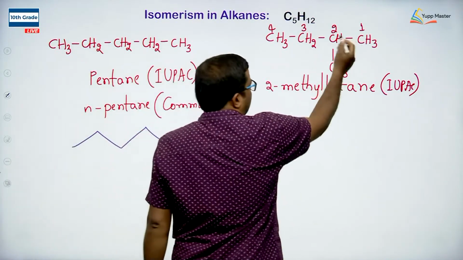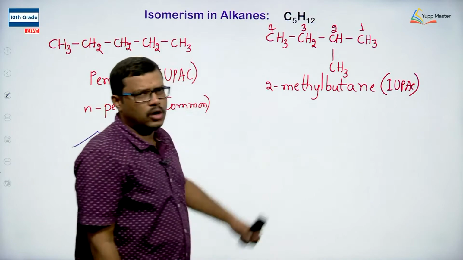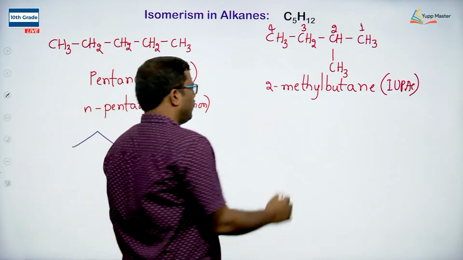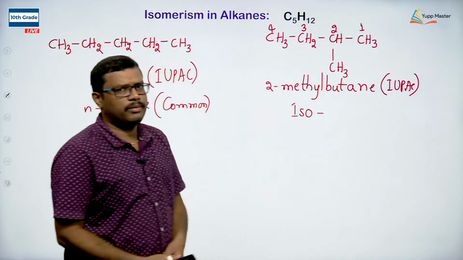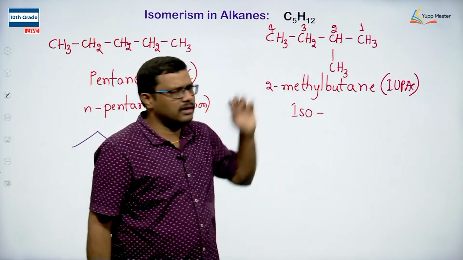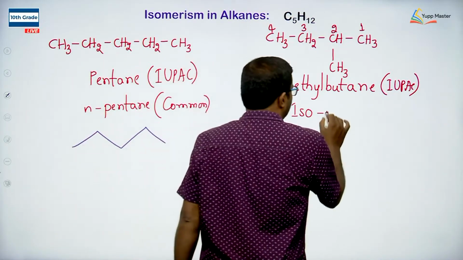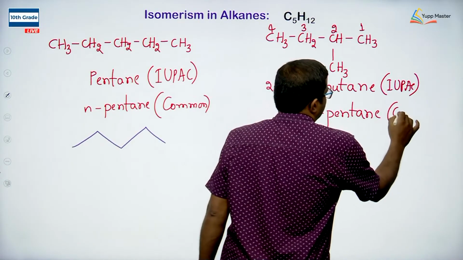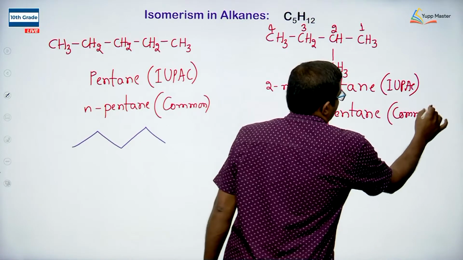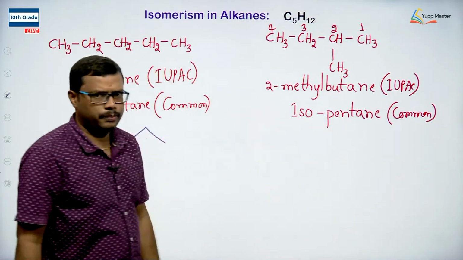The second last carbon atom has a methyl group and no other substituents are present. So we can write it as iso. But how many carbon atoms do we have? We have 5 carbons, so it should be pentane. So the common name is isopentane. Isopentane is the common name of this particular compound, right.